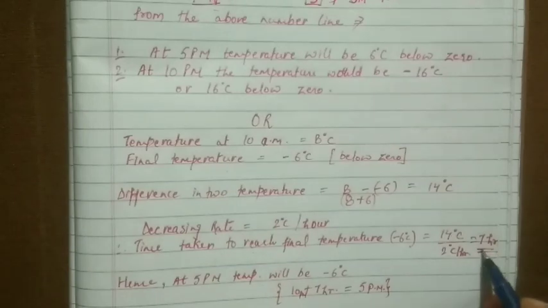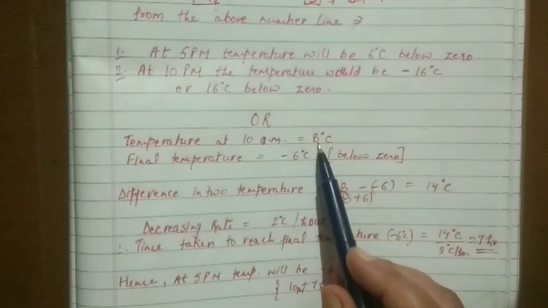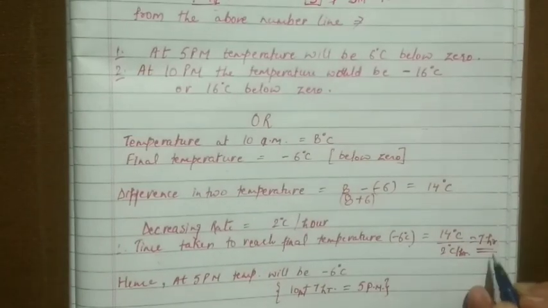So it will take 7 hours to reach from positive 8 to minus 6. So we got our answer as 7 hours.